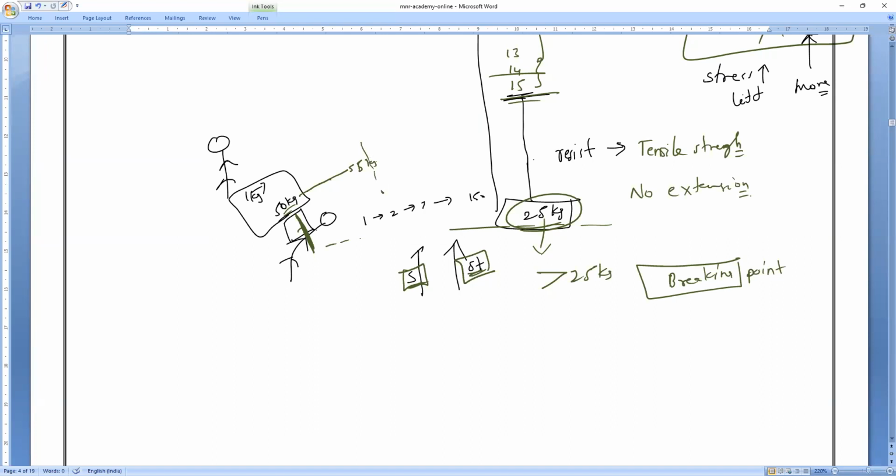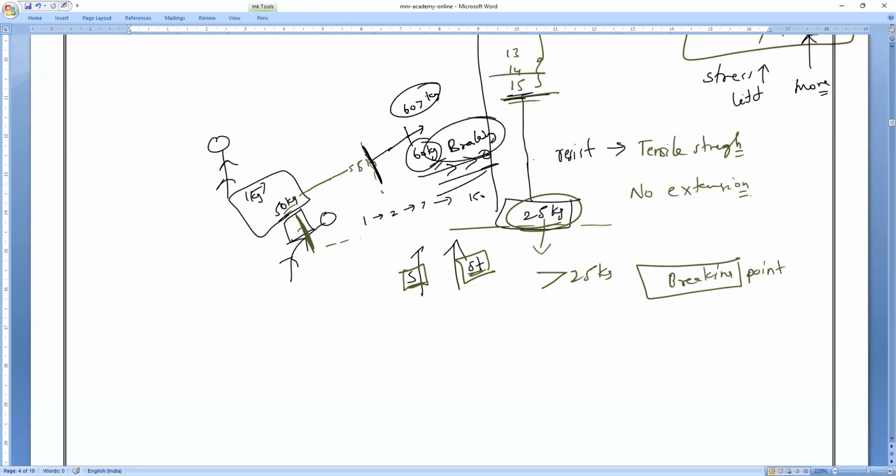But after that, what will happen? He reaches the maximum point. Then further, he cannot carry the load. He cannot walk, but still he can carry the weight. If I increase the mass after 55 kg, he cannot walk further. From 55 kg up to 60 kg, he can carry the load, but he cannot walk. Clear? Now if the weight crosses more than 60 kg, this person will fall down on the ground, because more than 60 kg is the breaking point for him.